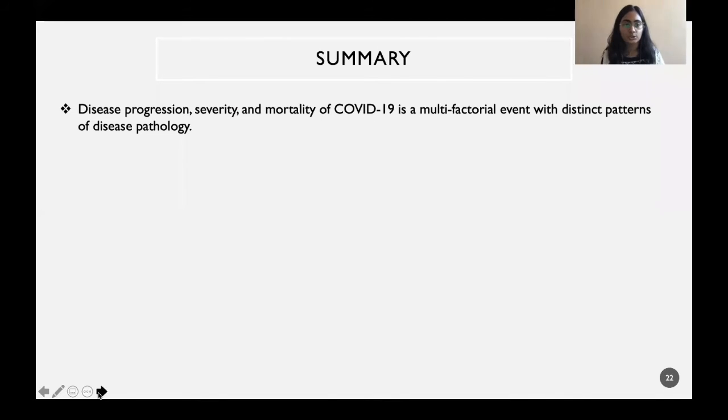In conclusion, disease progression, severity, and mortality of COVID-19 is a multifactorial event with distinct patterns of disease pathology as seen by so many dysregulated pathways.